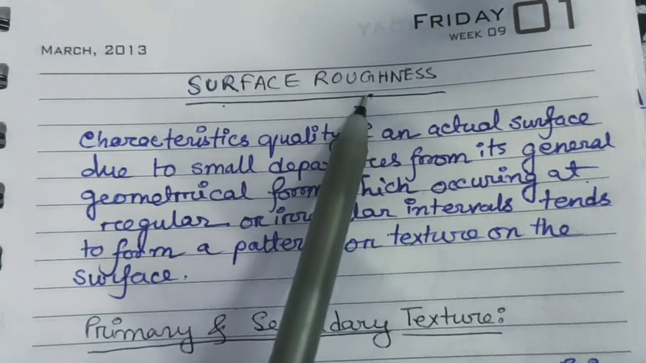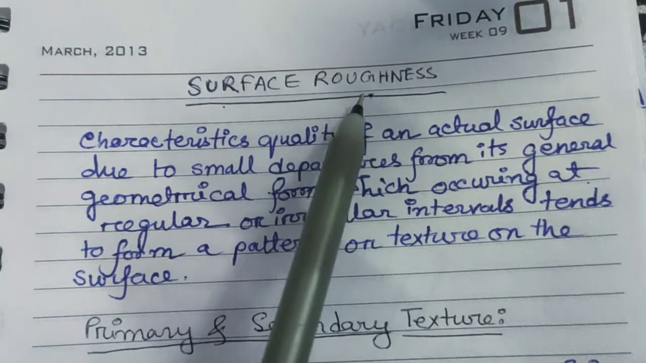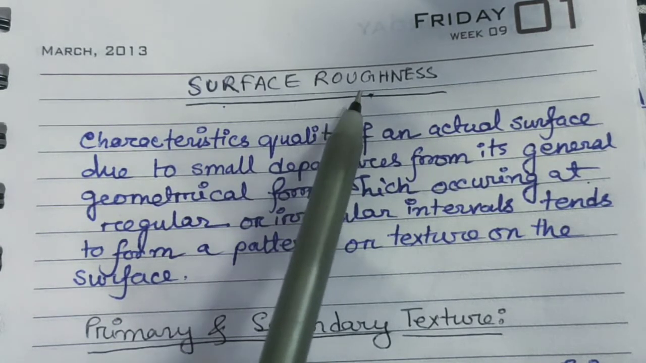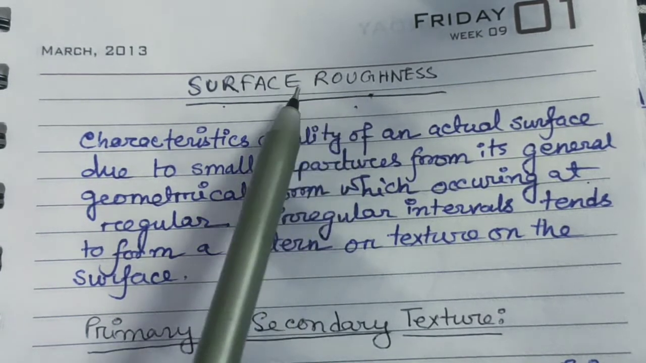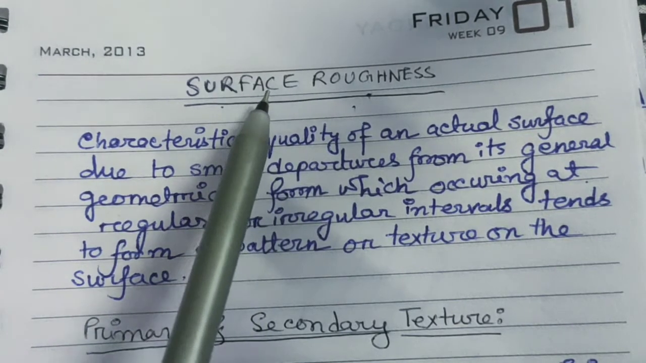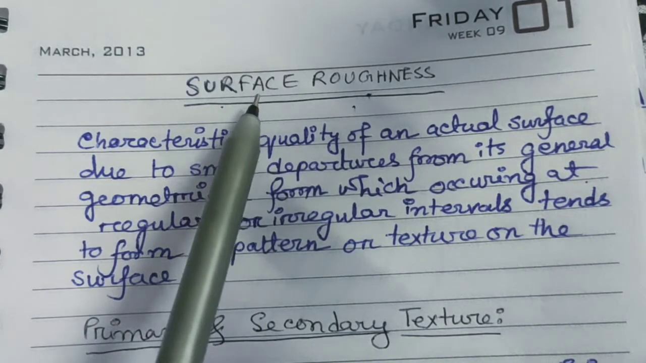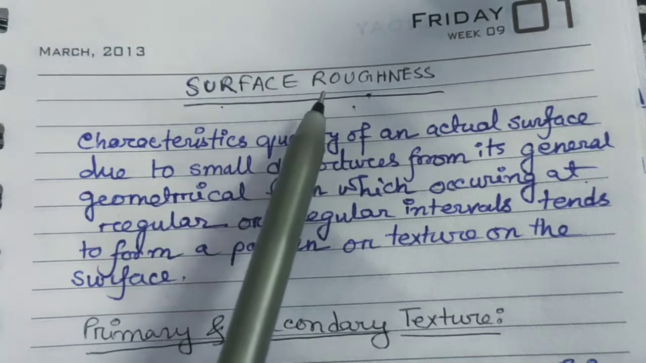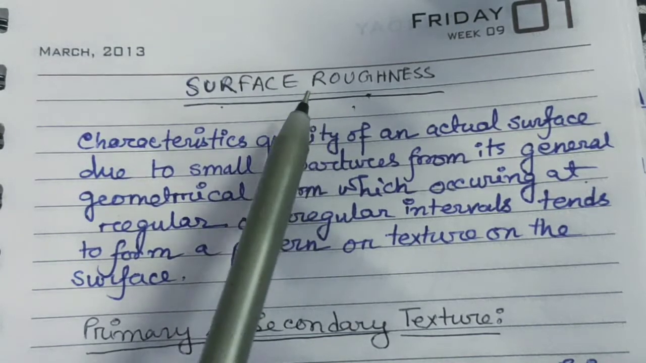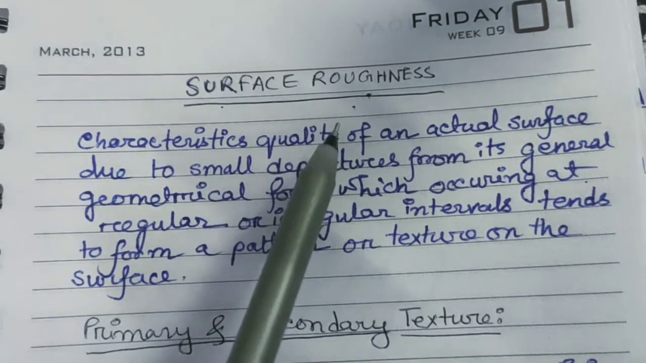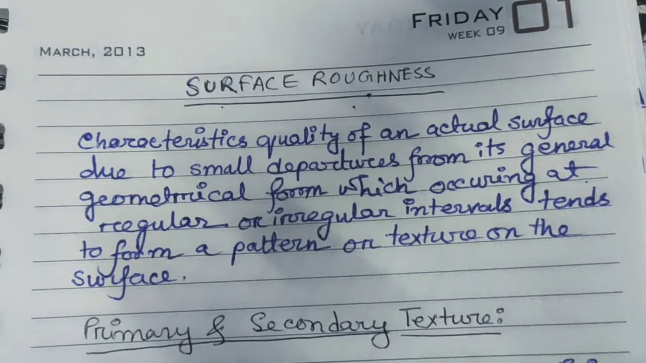And the second one is roughness. Roughness is actually irregularity. Irregularity of what? Irregularity of that top layer of any object, which is known as surface roughness. Now we can see that surface roughness is a very important thing in metrology. Why is it a very important thing?